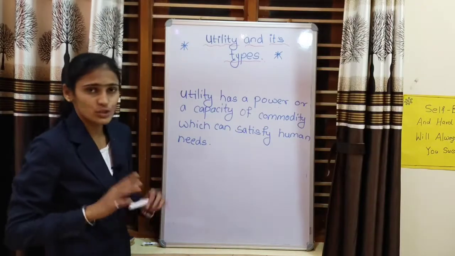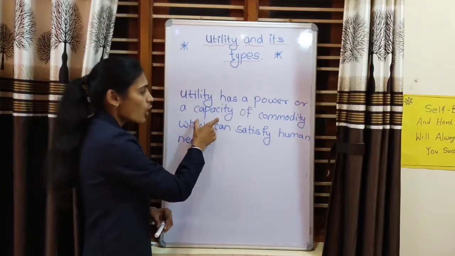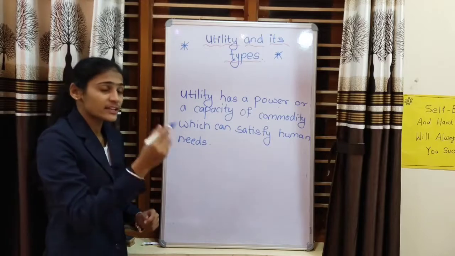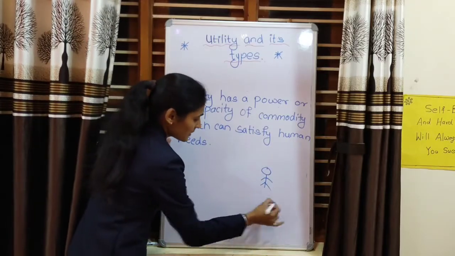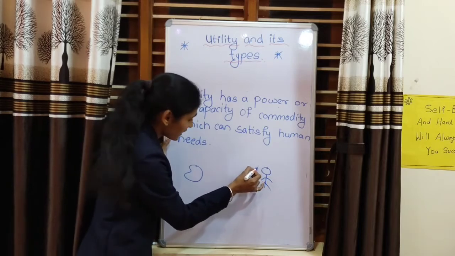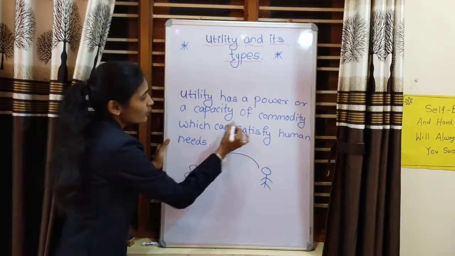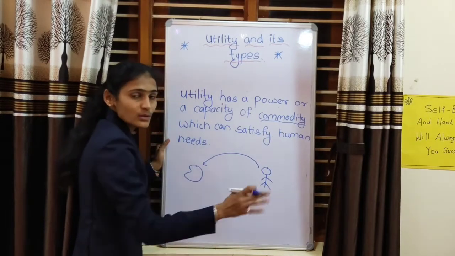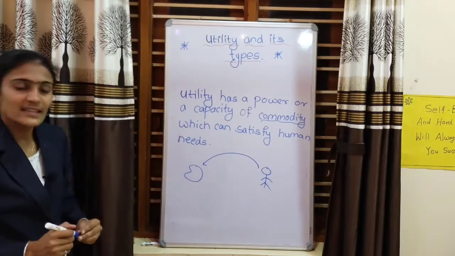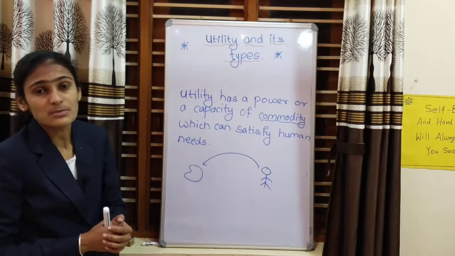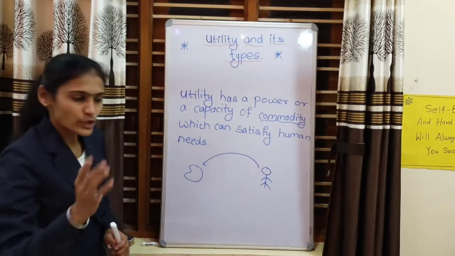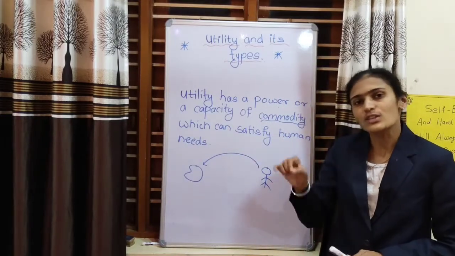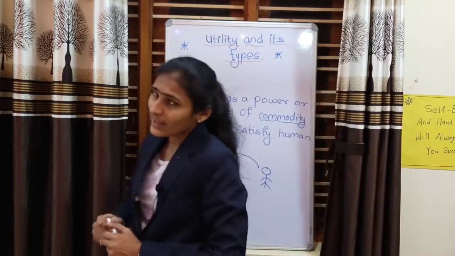So now here is a definition of utility. Utility is the power or capacity of a commodity which can satisfy human needs. As we took the example, this was a person, here was food, this person was hungry, so he consumed the food, which is known as the commodity, and because of this food the person's needs or demand was satisfied. So utility has a power, and the satisfaction which this person got after consuming the food is known as the utility. So utility is the satisfaction which an individual gets after the consumption of what he or she needs. Okay, I hope that you are clear with this point.